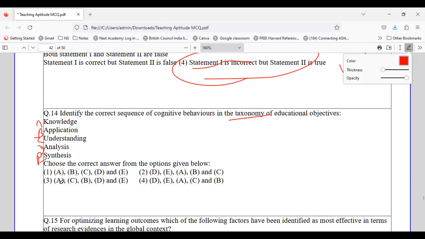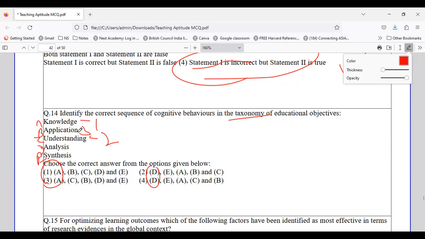If you see these two options, A, knowledge, and D, analysis, we have to know how it starts. I said from the initial step. It starts with knowledge. So we know it is A. But after knowledge, what do we have? After knowledge, the next is understanding. After understanding comes application.